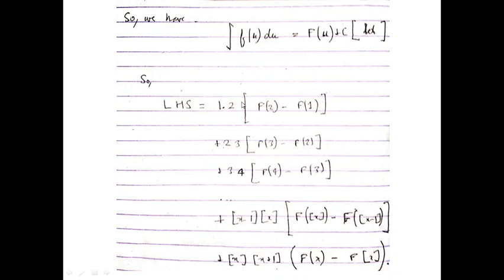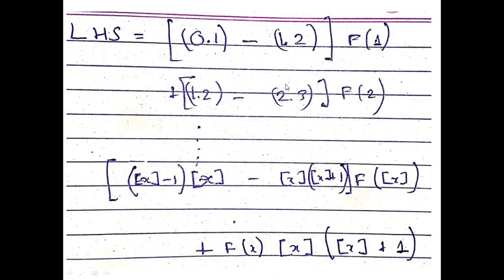Now if you expand this, you will get a pattern, and I want to show how. See, F1 appears only once, and that is minus 1 times 2. You can add 0 into 1 here, because 0 into 1 is 0, nothing, but to show you the pattern I have written 0 into 1 minus 1 into 2.